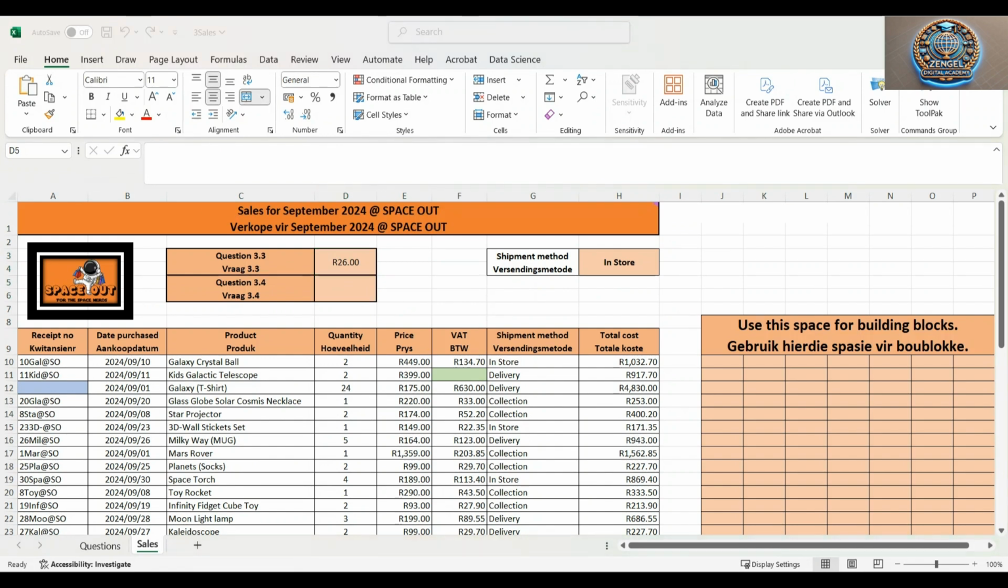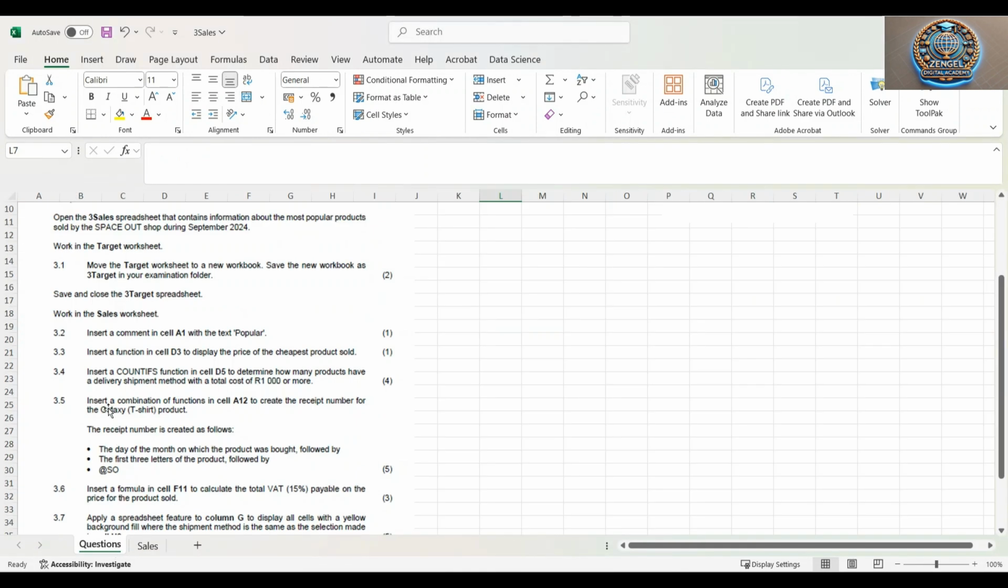And then the next one, we want to go into question 3.4. Let's read the question. Insert a COUNTIF function in cell D5 to determine how many products have a delivery shipment method with a total cost of 1,000 Rand or more. So this is a condition which says, let's count something, Mr. Excel, but only if the total cost is 1000 or more. So now we're going to go back.